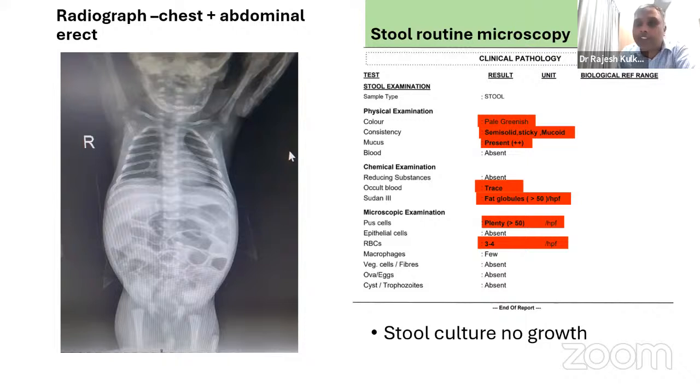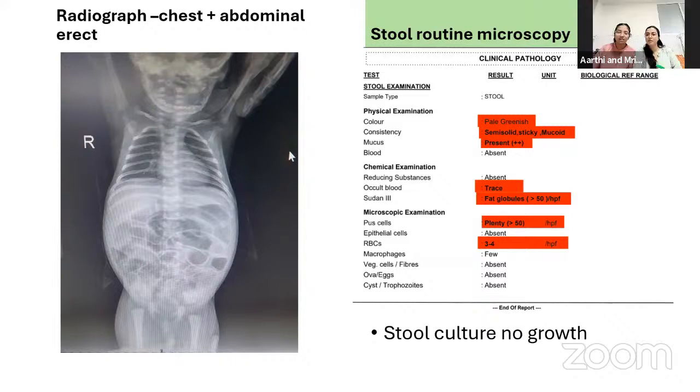In that, we can see that we had a semi-solid, sticky, mucoid stool. A lot of mucus was present. Blood is absent. Occult blood trace is there, but a lot of fat globules. They reported fat globules more than 50 per high power field, a lot of pus cells and a few RBCs. So I would ask Dr. Mrinal, what is your interpretation of this stool routine microscopy? We'll go to the X-ray a bit later.